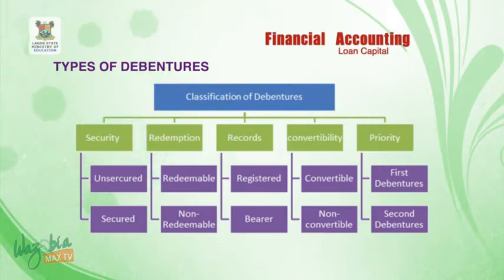For example, security is further classified into unsecured and secured debentures. Then under redemption, it is further classified into redeemable and non-redeemable debentures. Under records, it is further classified into registered and bearer debentures. Then under convertibility, we have convertible and non-convertible debentures. And under priority, we have first debentures and second debentures.